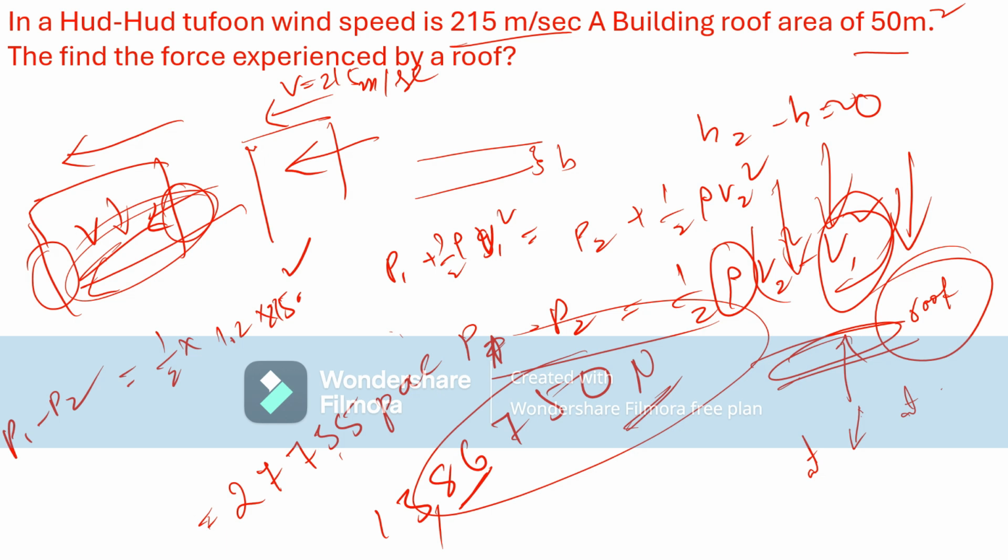Minimum force is developed on the roof. That's why we should open windows on opposite sides. But another damage is due to high speed wind in the building,